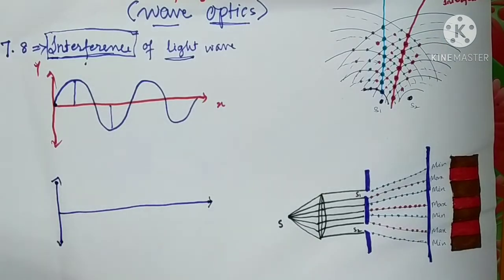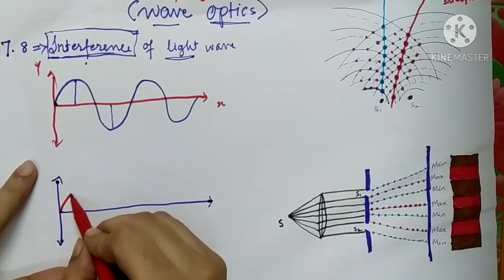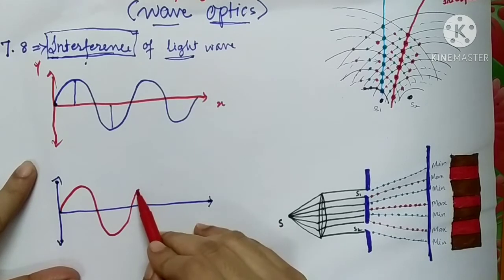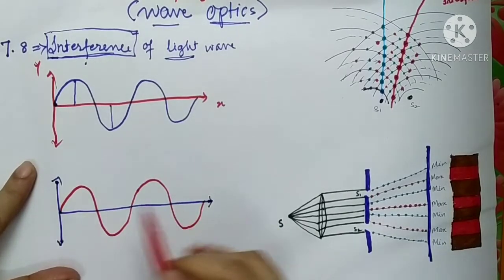And I'm going to take a specific wave over here. These two waves are special. What is the speciality of these two waves?